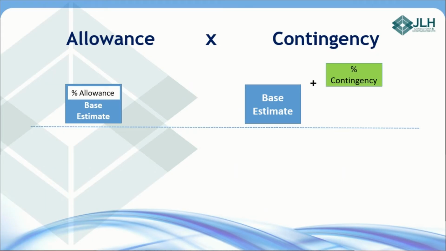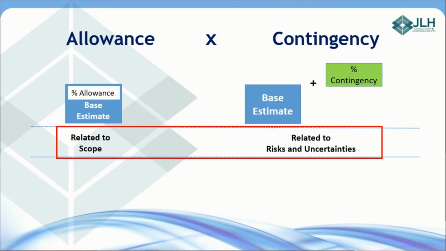Now we will compare the difference between allowance and contingency. First, allowance is a percentage that is added when you are doing a cost estimate, and it's included in the base estimate. However, contingency is a percentage that's added after the base estimate is concluded. Another point is that allowance is related to scope. It means that allowance is part of the scope, that is, it will be executed, built. For example, the screws will be assembled.